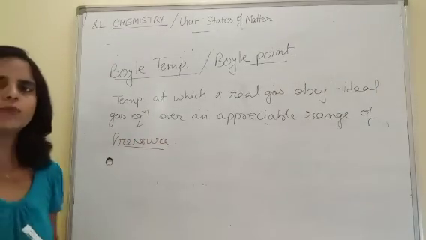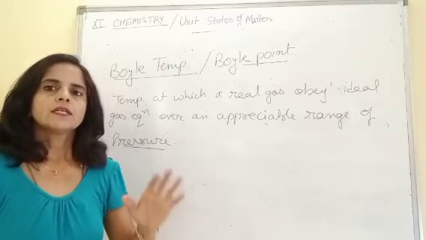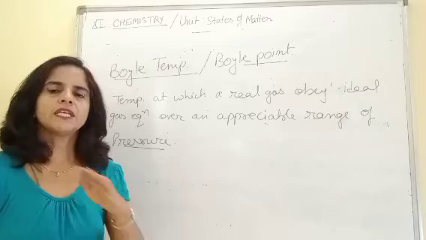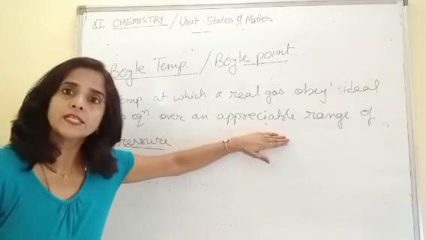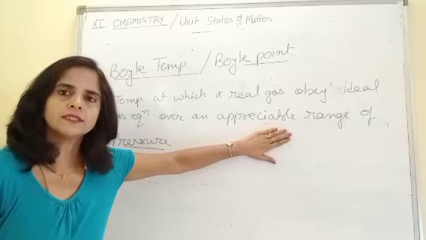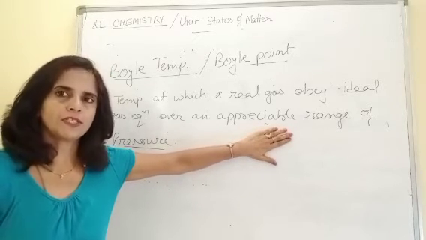So the definition of Boyle temperature is, this is the temperature at which a gas starts behaving like an ideal gas over an appreciable range of pressure. This temperature is termed as Boyle temperature.